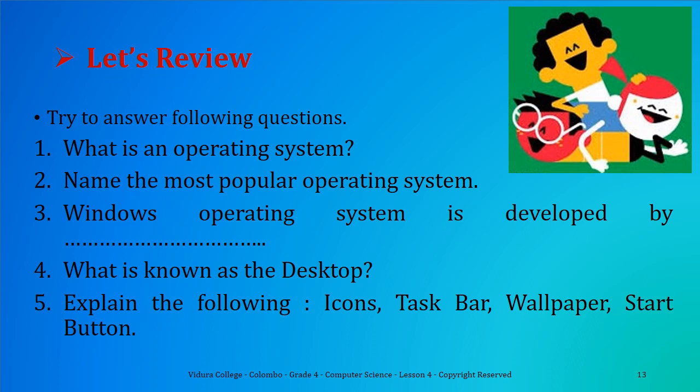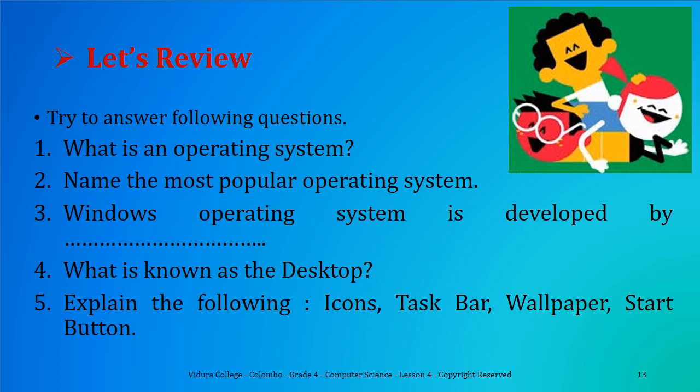First question is, what is an operating system? Second question is, name the most popular operating system. In the third question, you have to complete the given sentence. That is, Windows operating system is developed by.